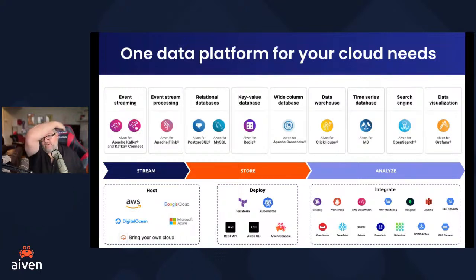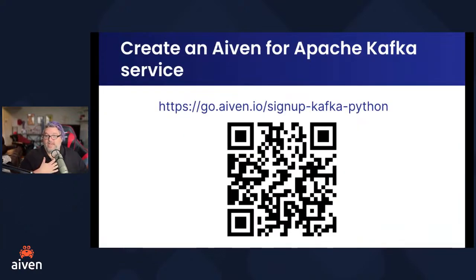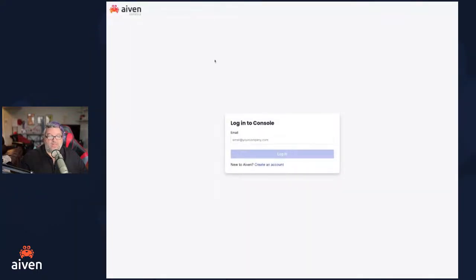So we're going to go ahead and set ourselves up a Kafka instance on Aiven. You can create a Kafka cluster really quickly with Aiven, and we're going to do this together. If you go to this URL, the sign up Kafka Python link, Jen will drop that in the chat. You could also use the QR code, and it's going to look something like this. First, we'll get our Aiven account set up, and then we'll create this Kafka cluster together, because this is the cluster we're going to use for our Python coding and having something to consume.